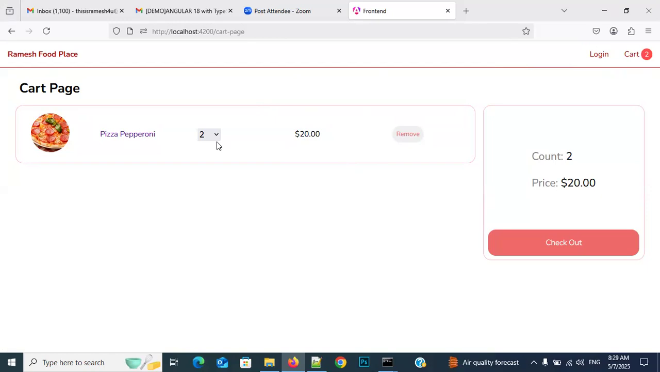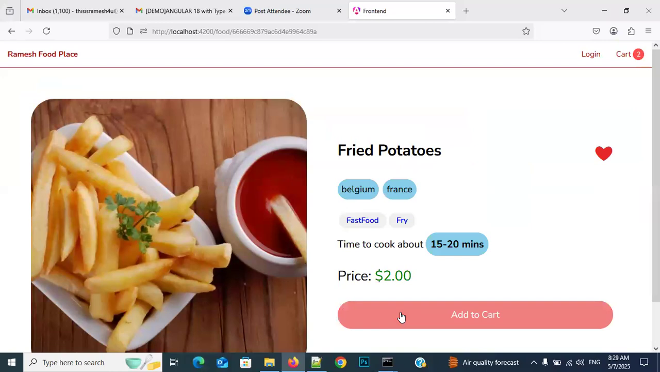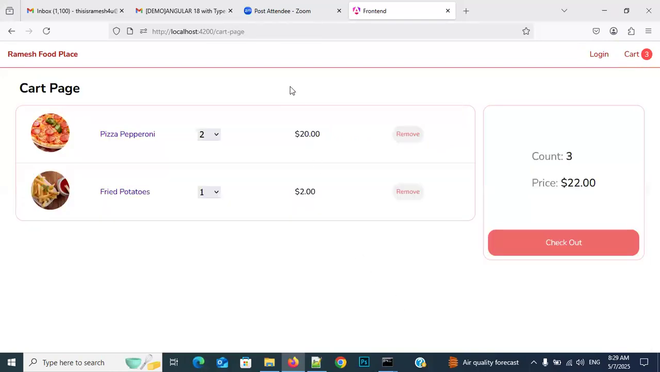So if you are manipulating the cart, it is manipulating the header section also, which is real time work only. Of course, everything is real time, but I can observe here practically. Come click on the home page one more time. Now click on the fried potatoes. Now again click on the add to cart. So previously 2, now 1. So totally 3 products are there.